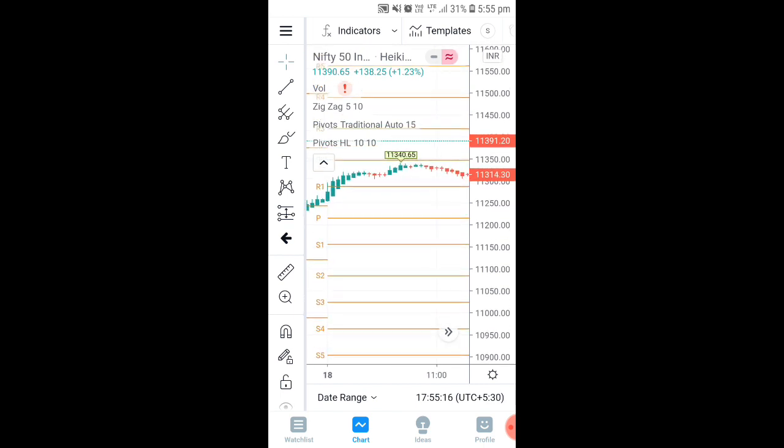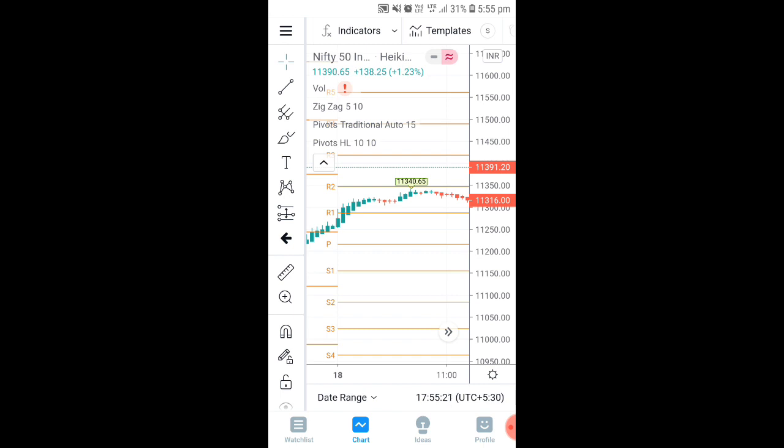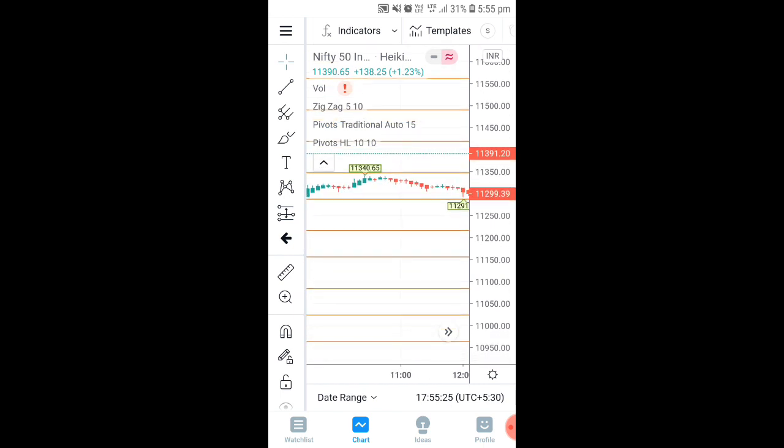And immediately you can see it started from the R1 and it went to R2. From R2 you can see it did not cross there in the morning, it touched there, and you can see there is a red line, and again it came back to R1.